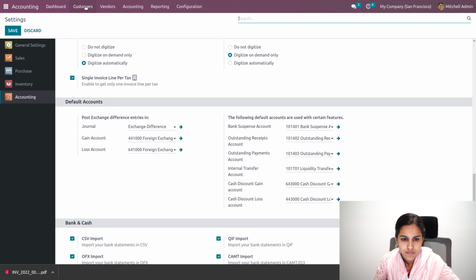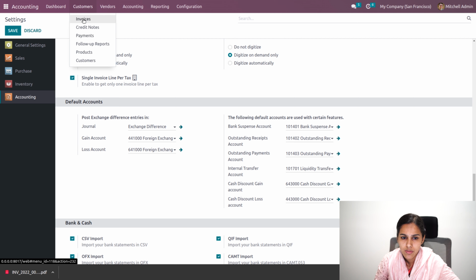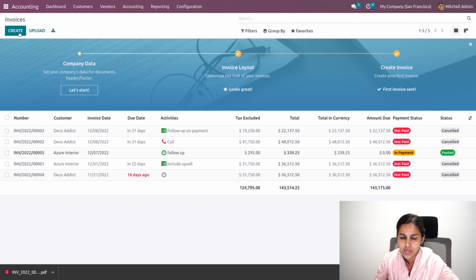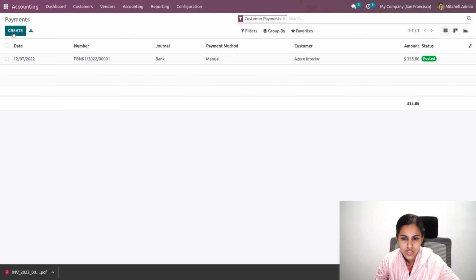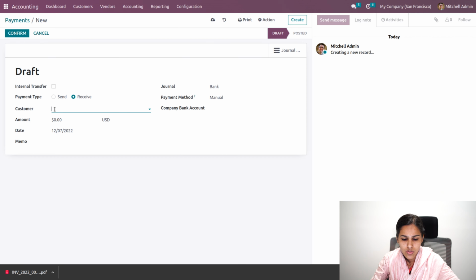Now consider another method, like if a customer is making some advance payment. So we'll be moving to customer payment, and for example, suppose Deco Addict is making a $1,000 advance payment. So you can see the payment type is send and receive. So it is basically receive.